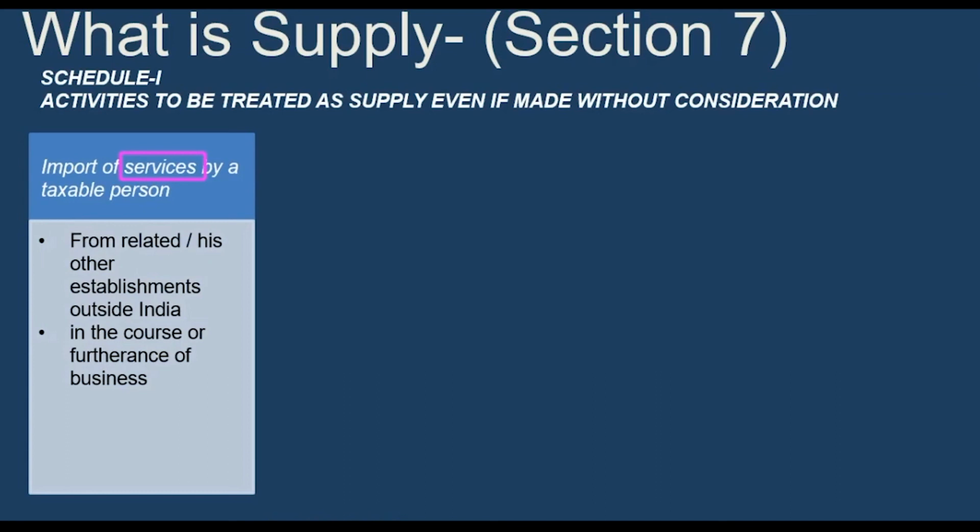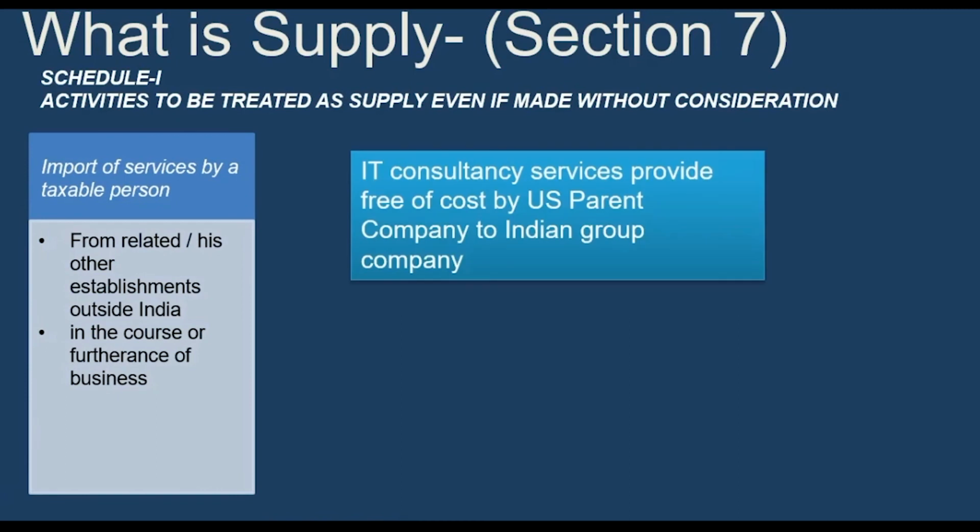Let's take an example. IT consultancy services provided free of cost by a US parent company to an Indian group company. Now see, in this case, first of all, there is import of service. IT consultancy services are provided from a US company. It is from a related company, or other establishment of the same company outside India. US parent companies are related ones.